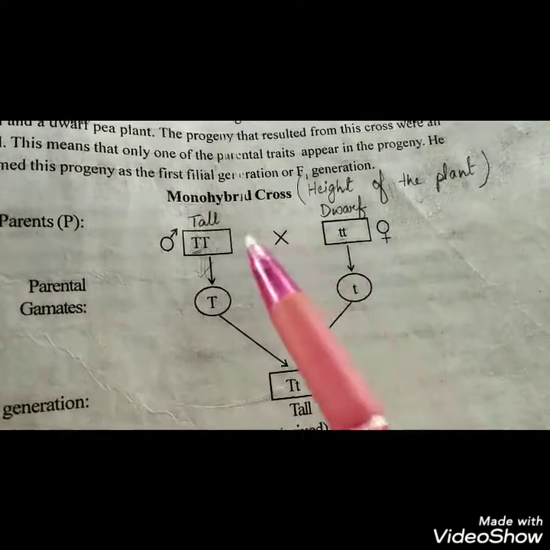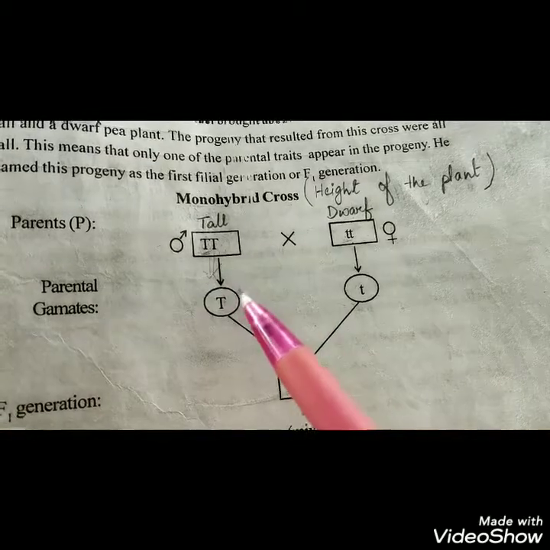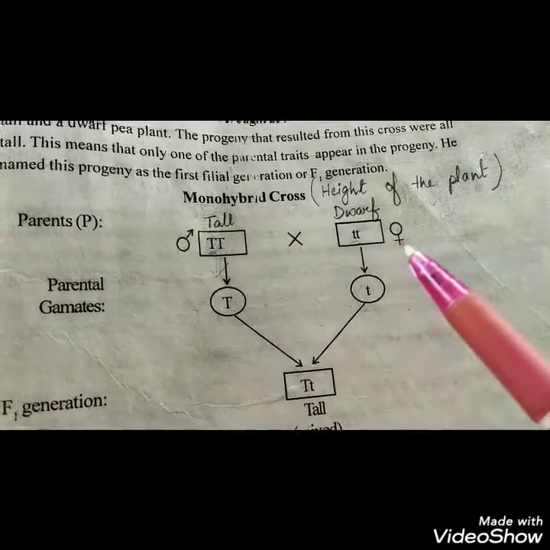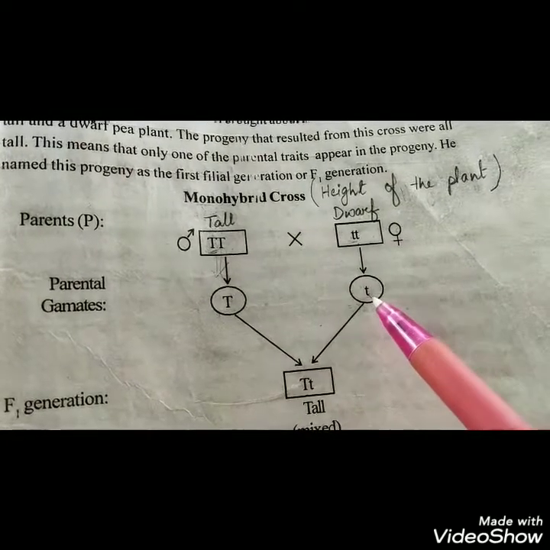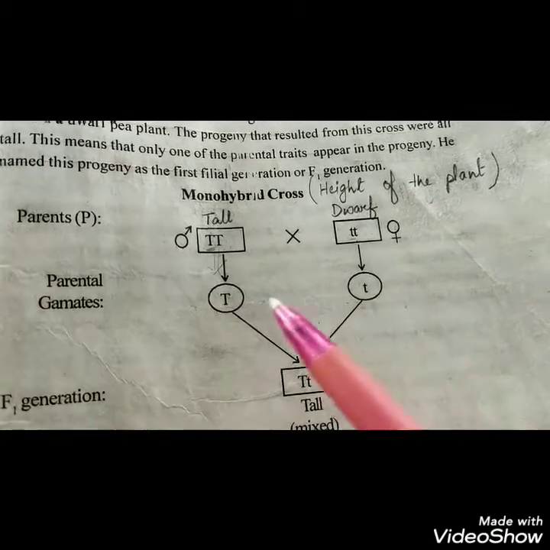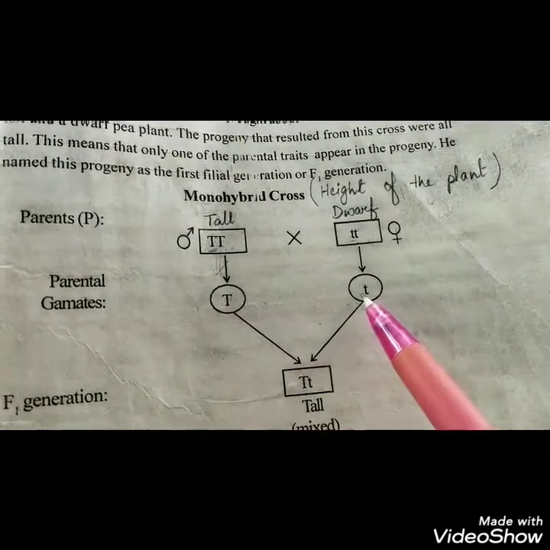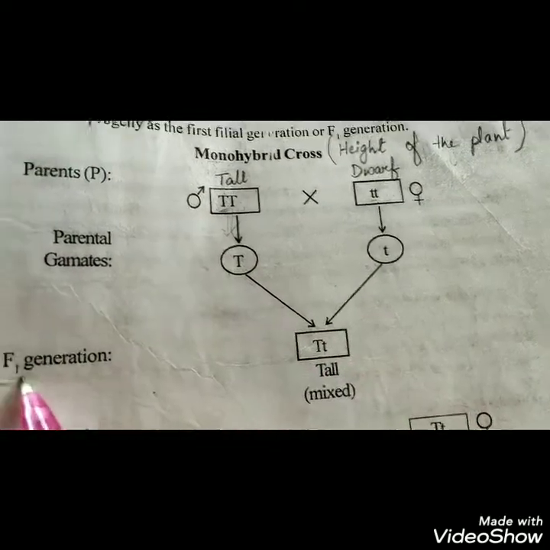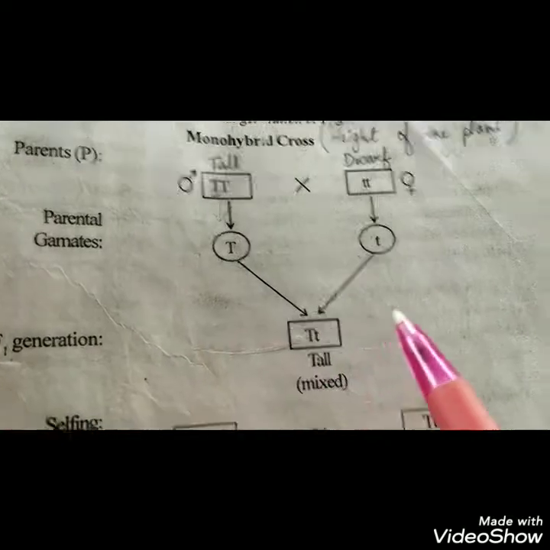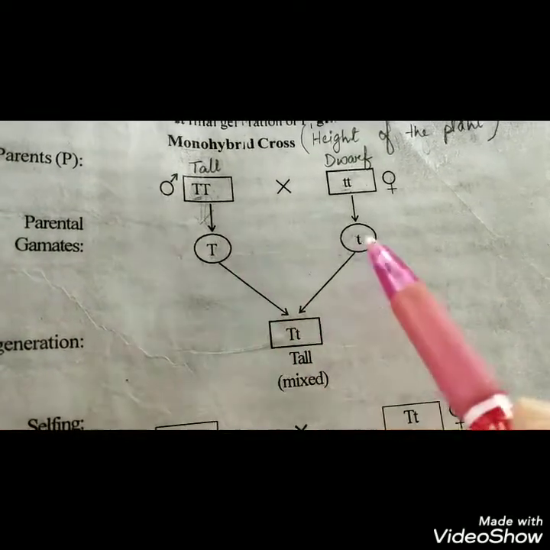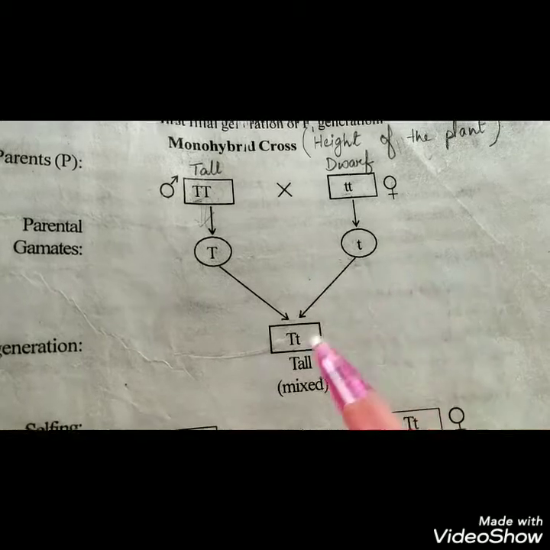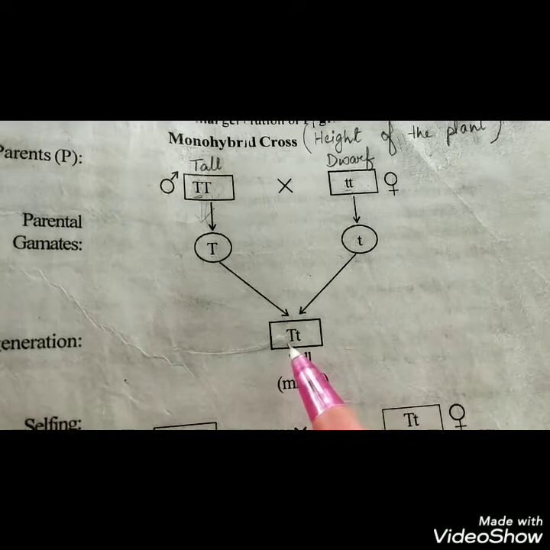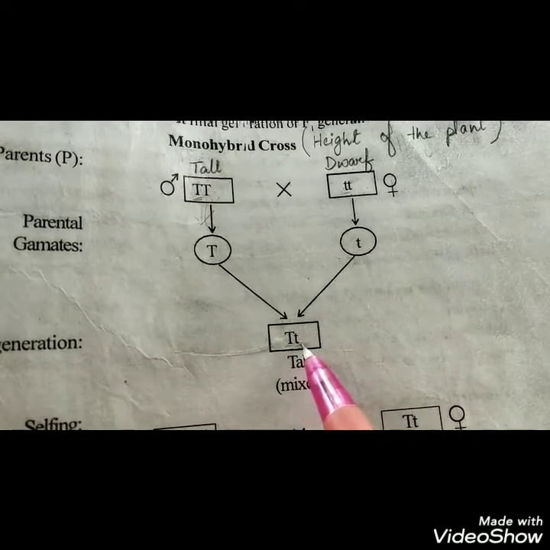So before crossing, the tall plant will release a gamete, that is the capital T, and the dwarf plant releases the gene which is the small t, and this capital T and the small t are fused to form the first generation of the offspring. In the first generation, you will see the capital T and the small t are crossed. As the result, we found the tall plant where you will see one capital T and one small t.